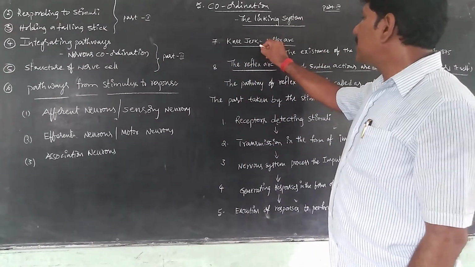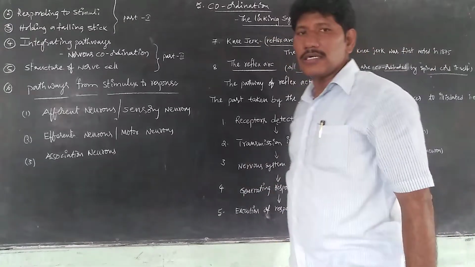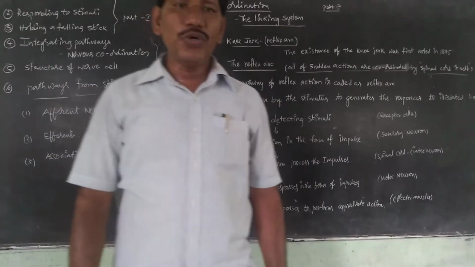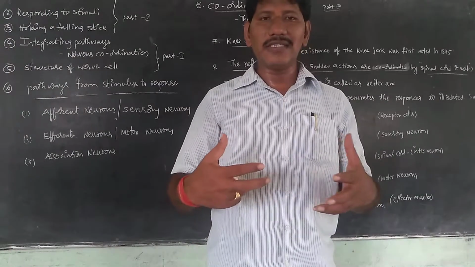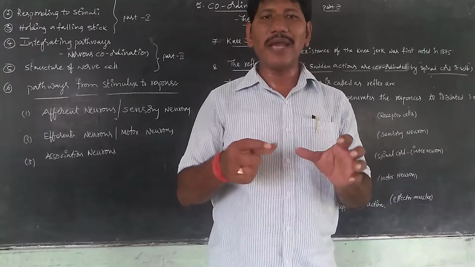Actually, it was the concept of reflex arc. So what is meant by reflex arc? Knee jerk. We can understand this concept by a simple activity.